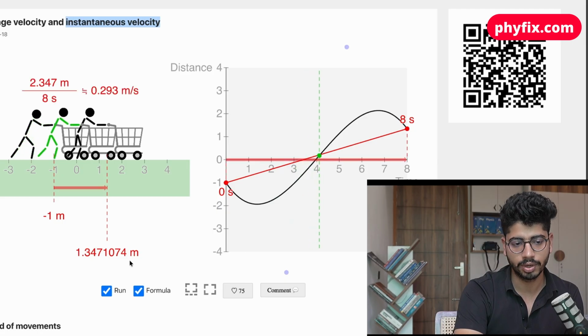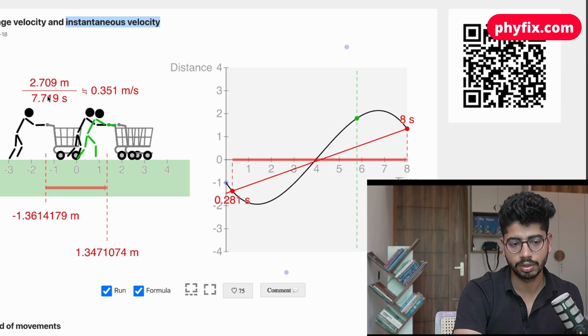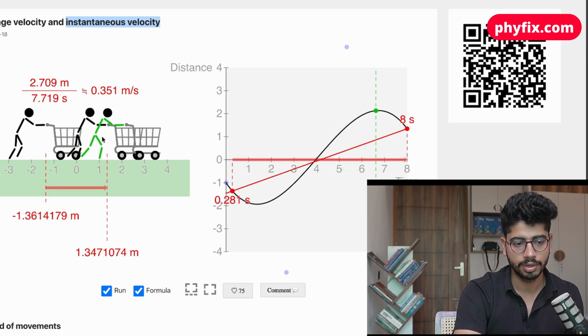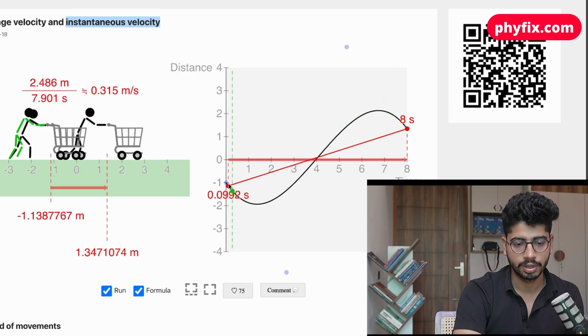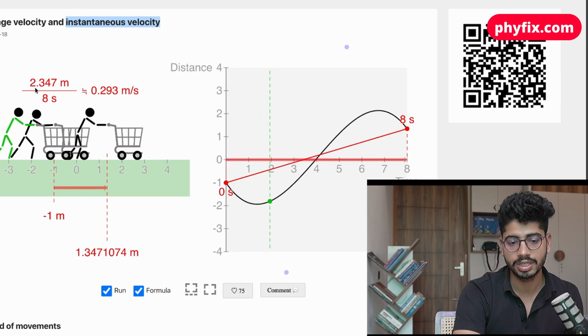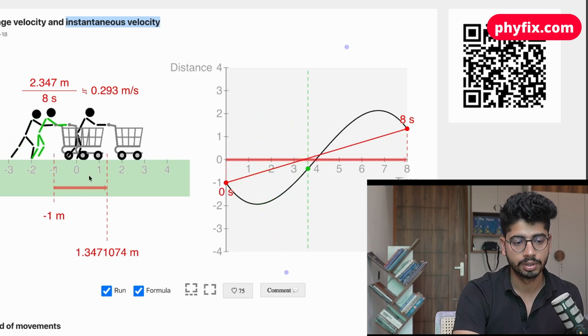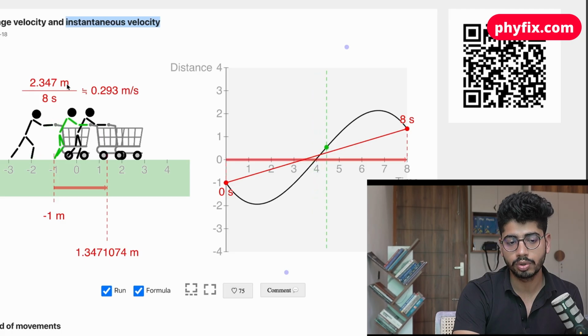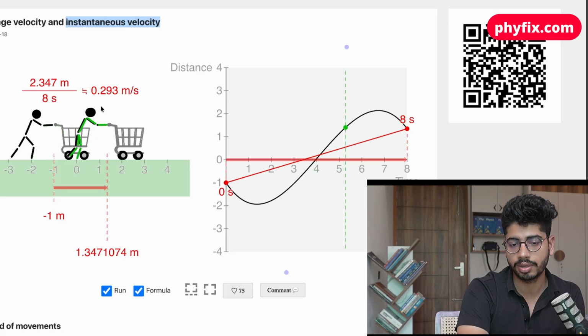And if I show you the formula, in this case the 8 is the total. Right now, I think I moved it slightly, this point. Let me start from here. This is the 8 seconds, and how much displacement you have on top. So this is the average type.